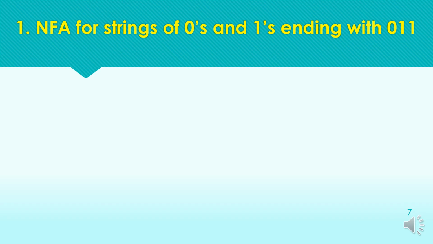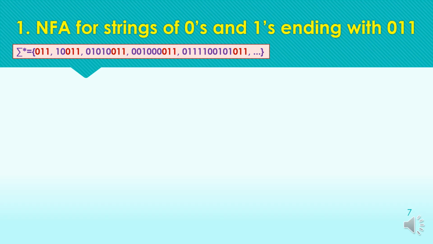Taking our first example of an NFA for strings of zeros and 1s ending with 011. For the sake of simplicity, we are taking the example that we have already covered in DFA practice. The possible acceptable strings are 011 or any other combination of 0s and 1s ending with 011; these are accepted by the machine.